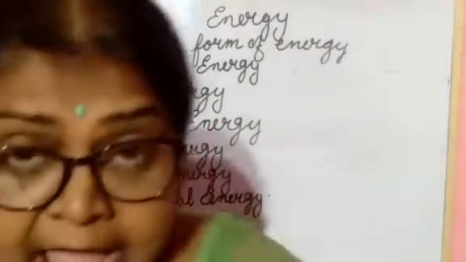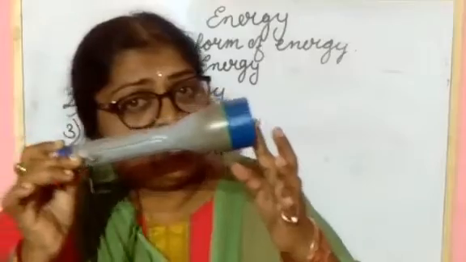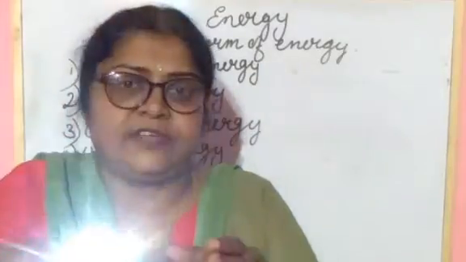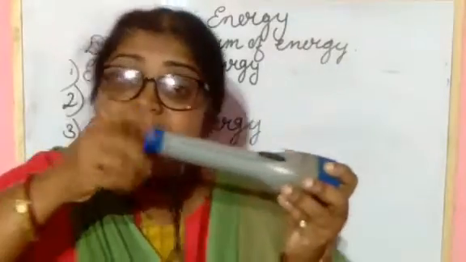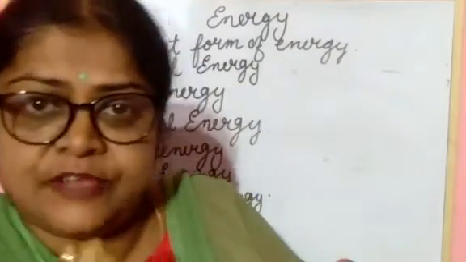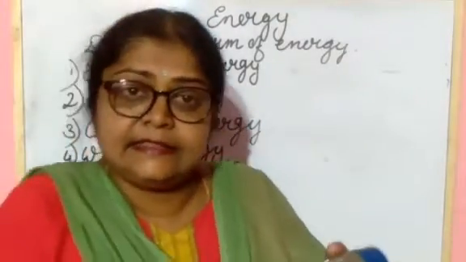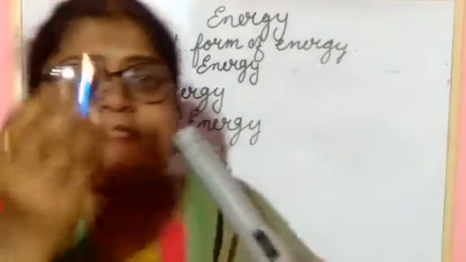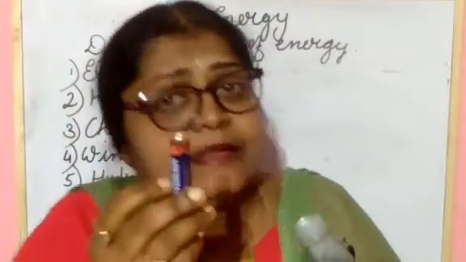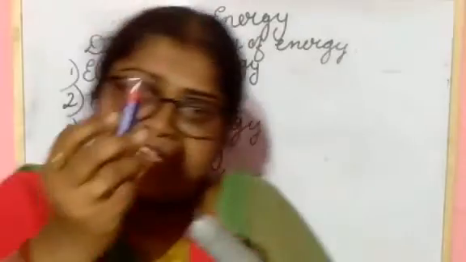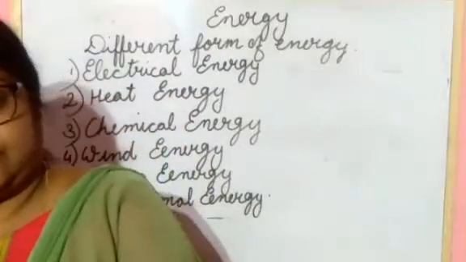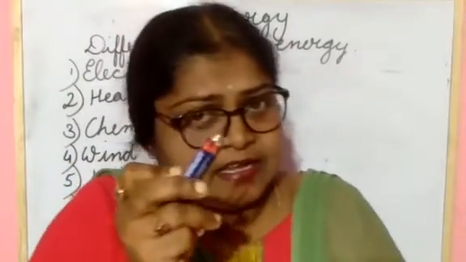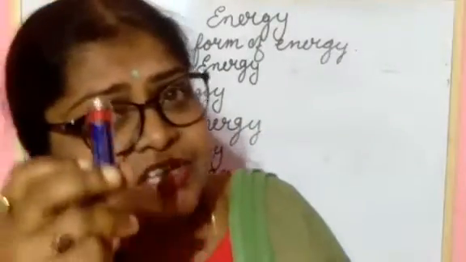Chemical energy. Understood? And in this torchlight, what are we using? When we switch on the torchlight, we get light. But what are we using inside? We are using dry cells in this torchlight. Inside the dry cell, chemical energy is stored.